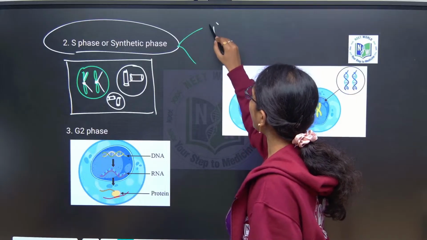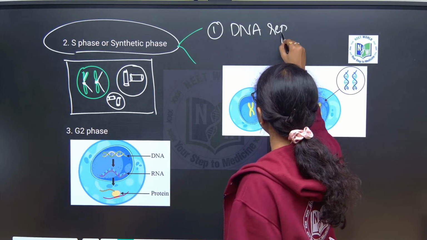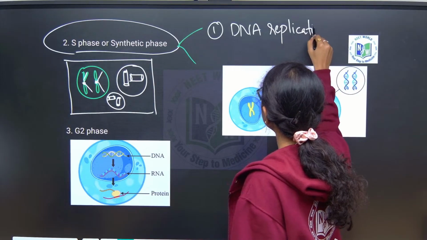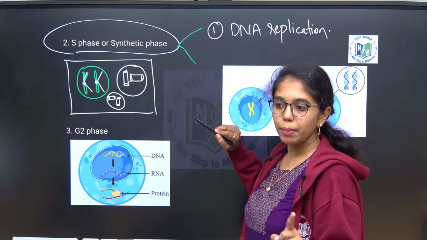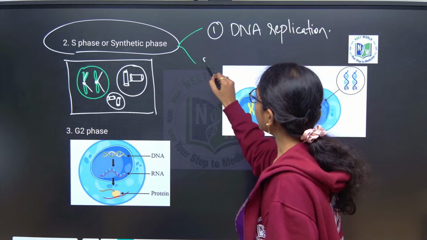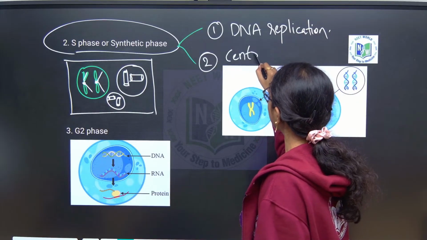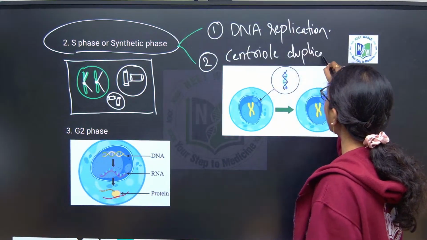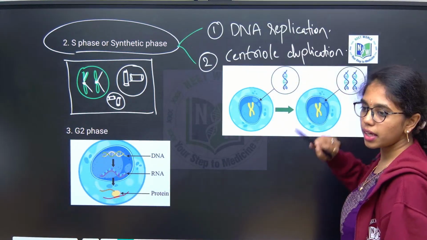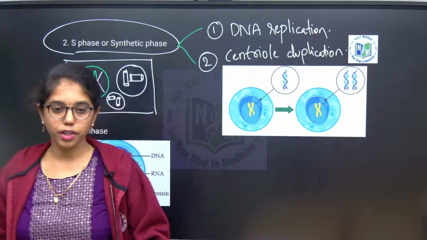So here in S phase, 2 things happen. One is DNA replication or duplication. Is there any increase in chromosome number? No, the chromosome number remains the same. The second event is centriole duplication. Where does centriole duplication happen? Inside the cytoplasm.